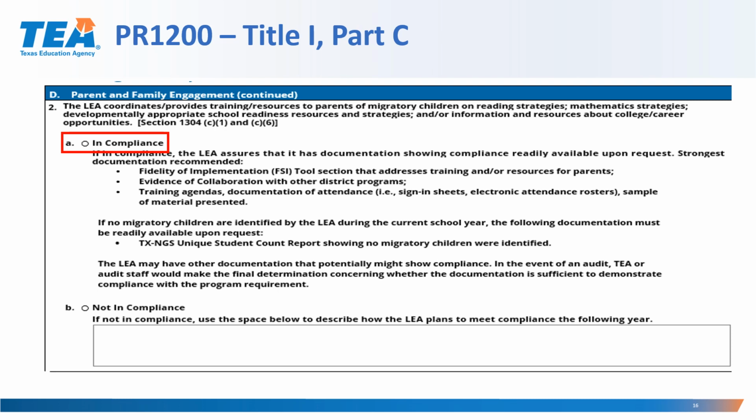If no migratory children are identified by the LEA during the current school year, the following documentation must be readily available upon request. The TXNGS Unique Student Count Report showing that no migratory children were identified. Additionally, the LEA may have other documentation that potentially might show compliance. In the event of an audit, TA or the audit staff would make the final determination concerning whether the documentation is sufficient to demonstrate compliance with the program requirement.